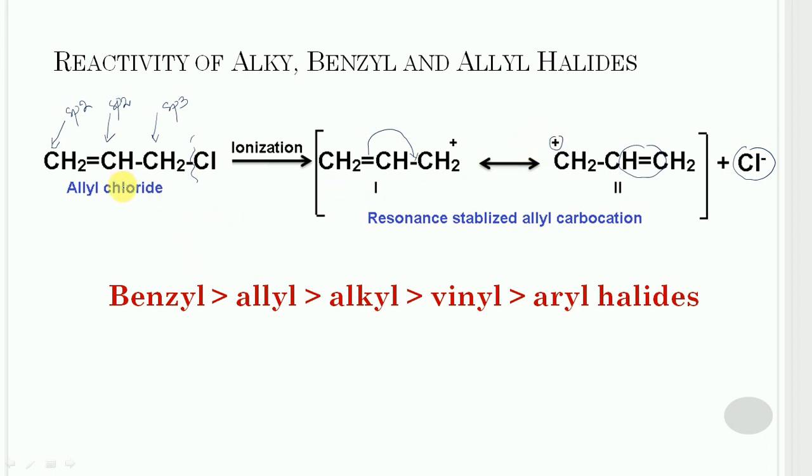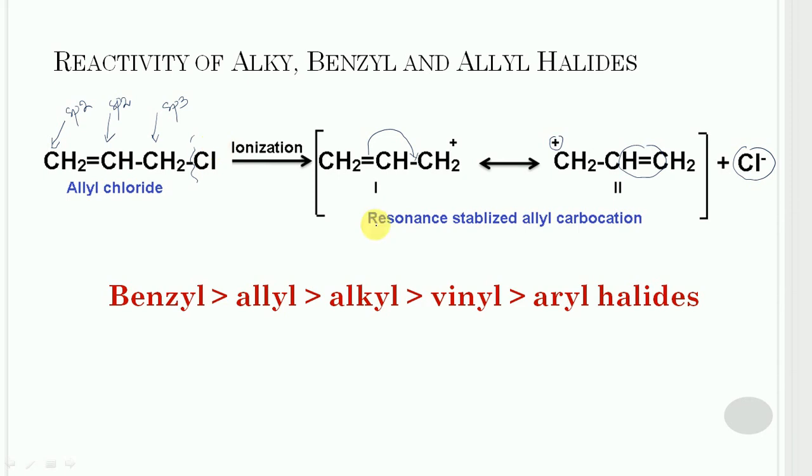So due to the resonance stabilization, the formation of allyl carbocation is easy, which means this bond can break easily and the reaction will proceed very fast in nucleophilic substitution reaction due to the greater stability of the allyl carbocation.